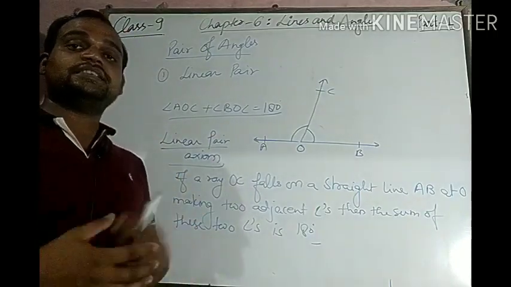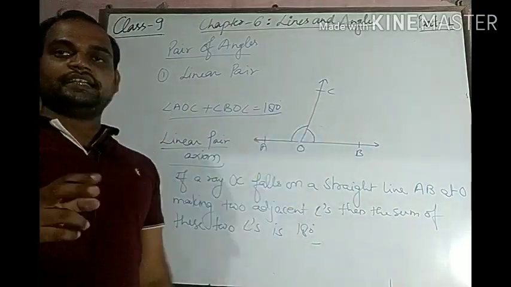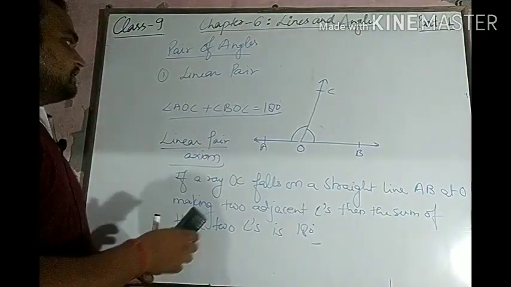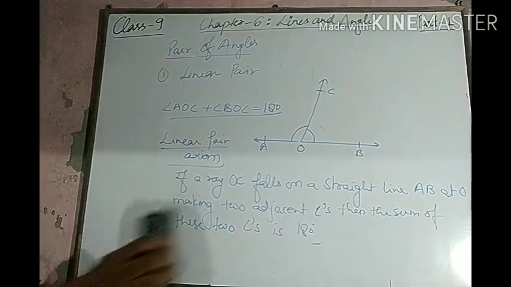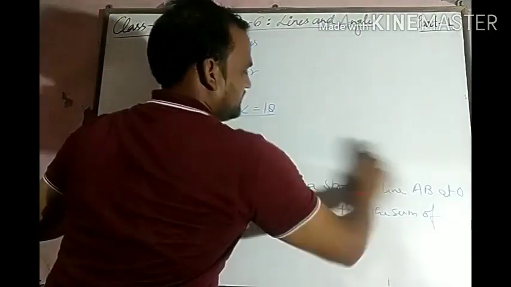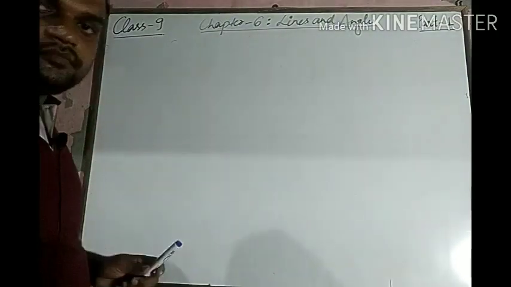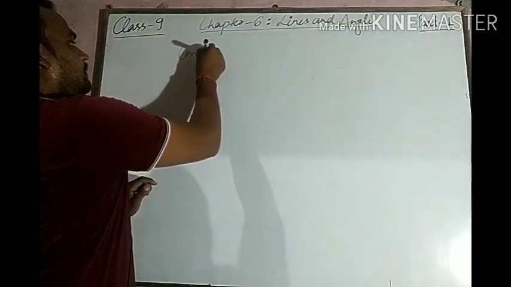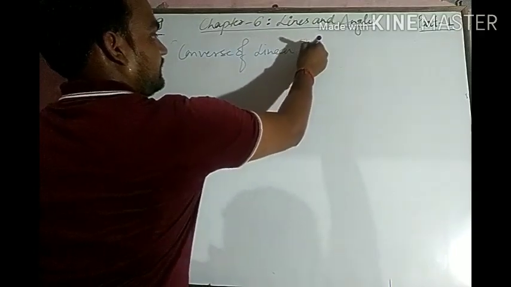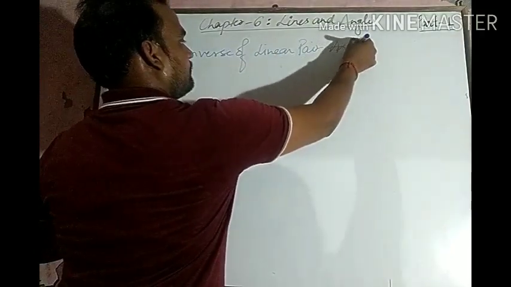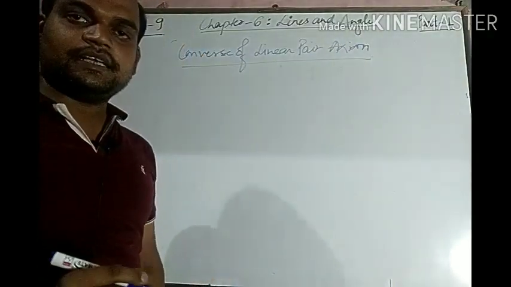Next, what is the converse of this axiom? If two adjacent angles, now I want to rough this, please note it down. What is the converse of the linear pair axiom?